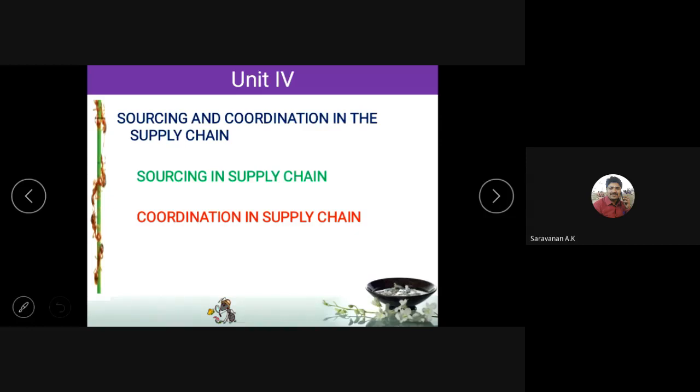So that is the first half of the unit. In 14A, you will get this. The first half of the unit is sourcing. The second half is coordination.